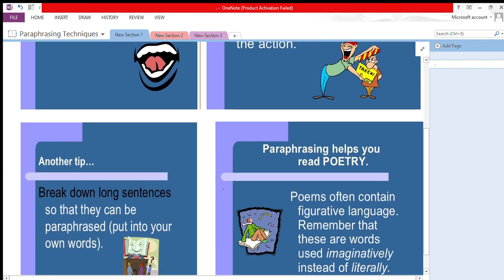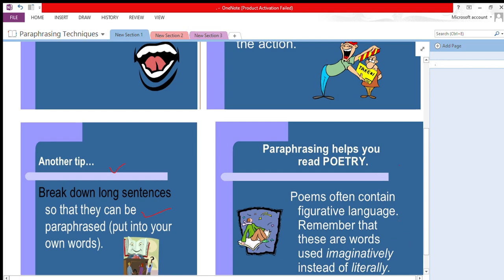Now if you have poetry or prose in front of you, this tip is for that one. You have to break down long sentences so that they can be paraphrased or put into your own words. If the lines are long, break them down into shorter sentences. Next point is paraphrasing helps you read poetry. This is a very important point.